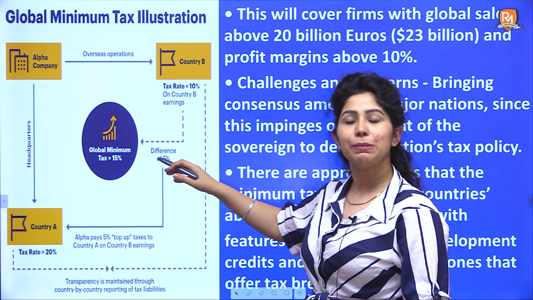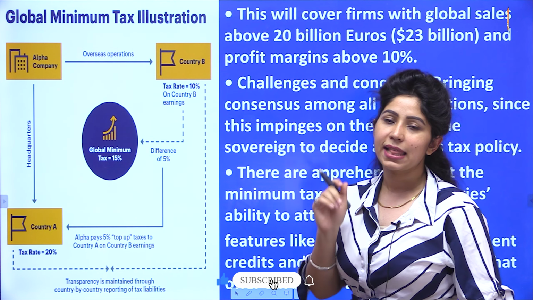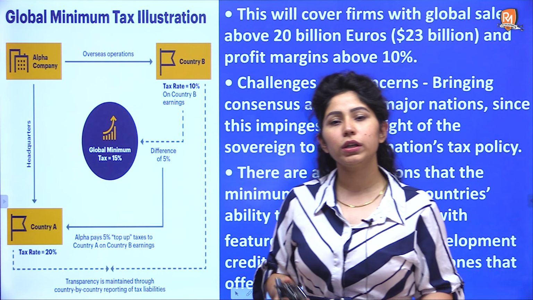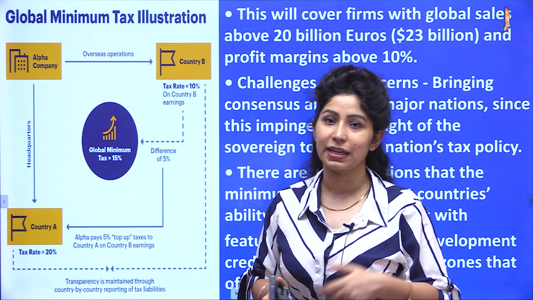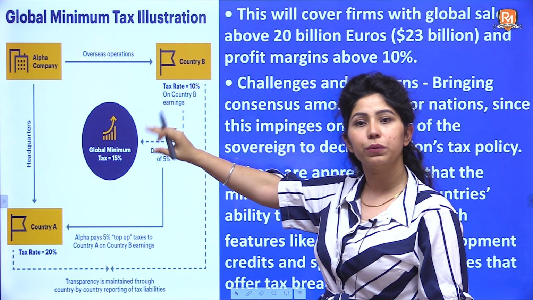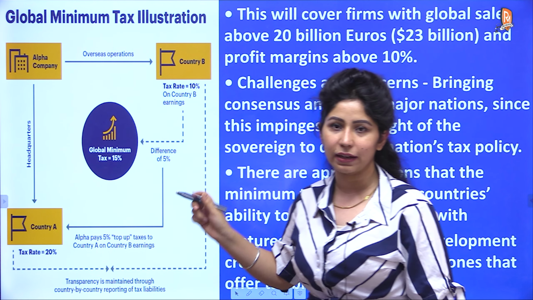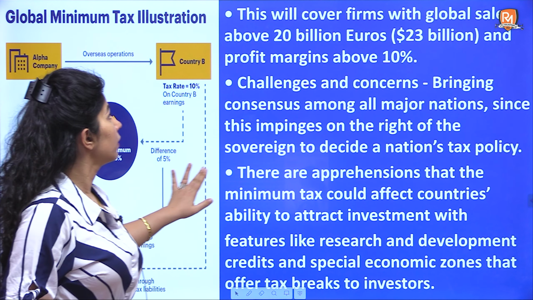Now since the global minimum tax will be brought into picture, this skewed growth of capitalism or skewed distribution of resources can increase because other countries will not have this weapon or tool to attract investment in their country. So that is a problem, that is an area of concern.